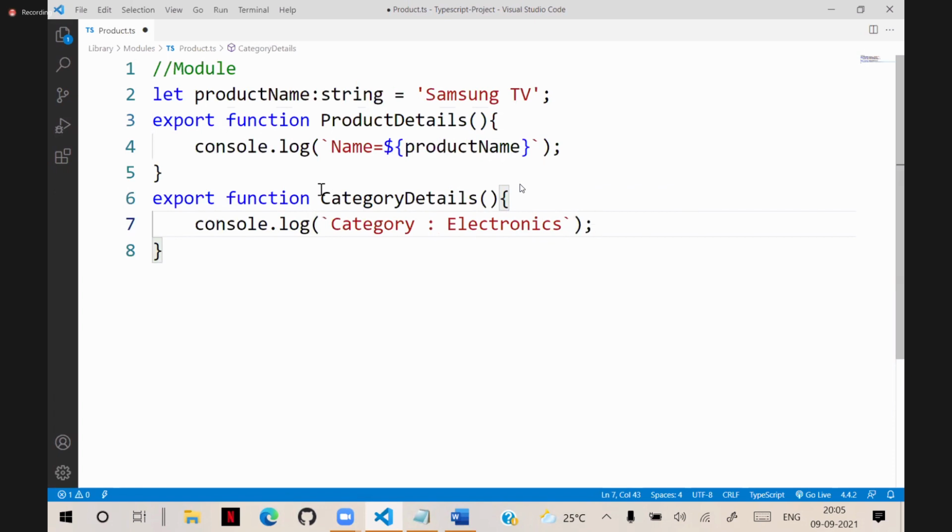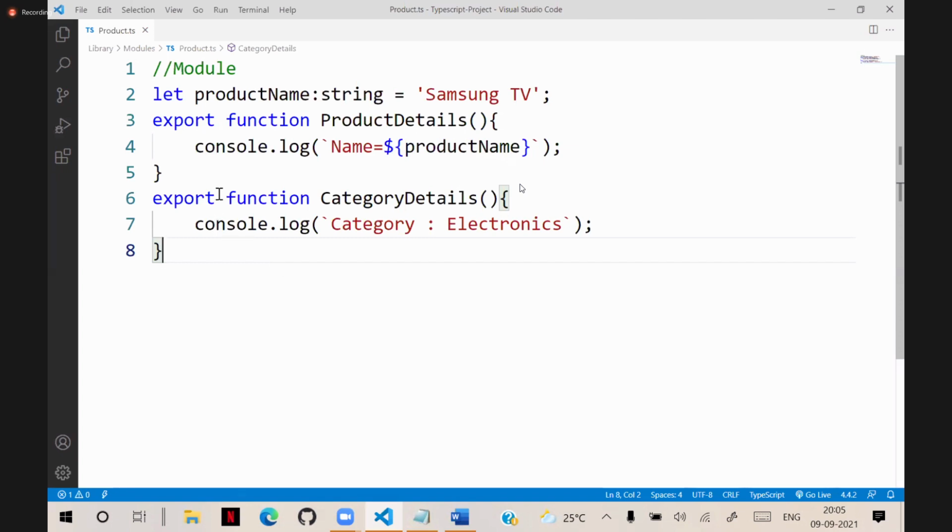That means there can be several functions marked as export. As of now, there are two functions marked for exporting. Now we need to use them in our application.